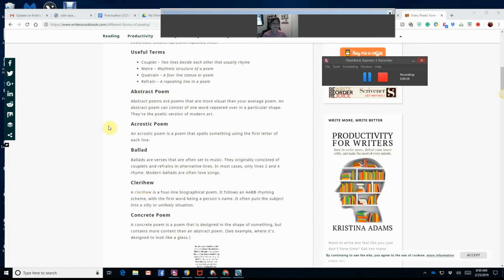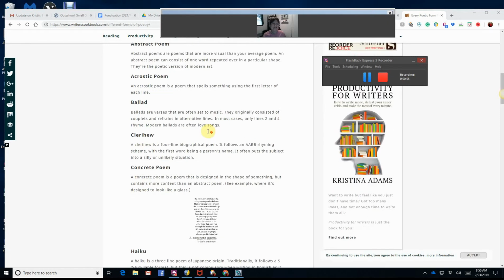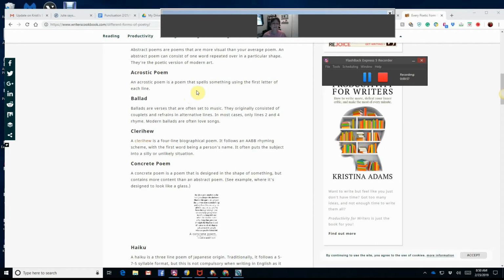Abstract poem. Abstract poems are poems that are more visual than your average poem. An abstract poem can consist of one word repeated over in a particular shape. They're the poetic version of modern art. They're not my favorite, but to each his own. An acrostic poem is a poem that spells something using the first letter of each line. Can you remember one of those poems that I put in our lesson? If you said the spring poem, you're right.